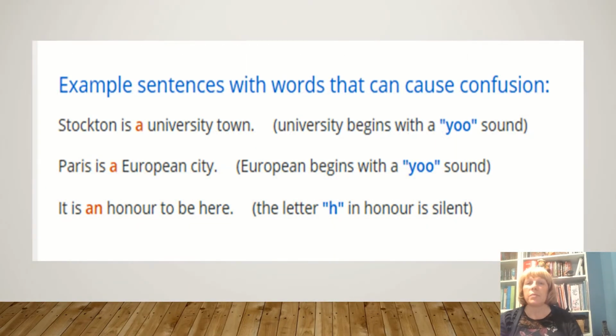So example sentences then that might cause some confusion. Think about the sound. Stockton is a university town. So university begins with a U sound. So we're going to say a. Paris is a European city. And European begins with a U sound. European. So we're going to use a.